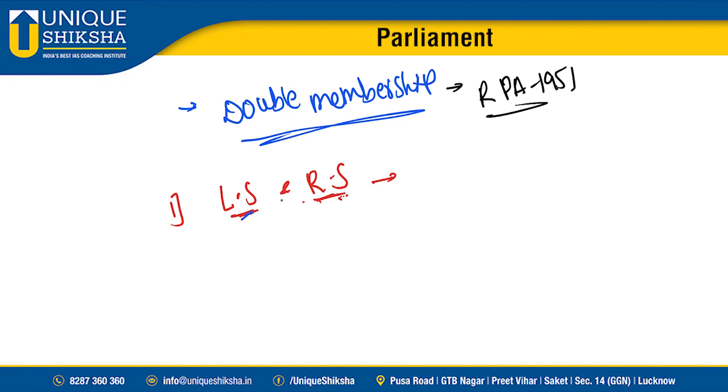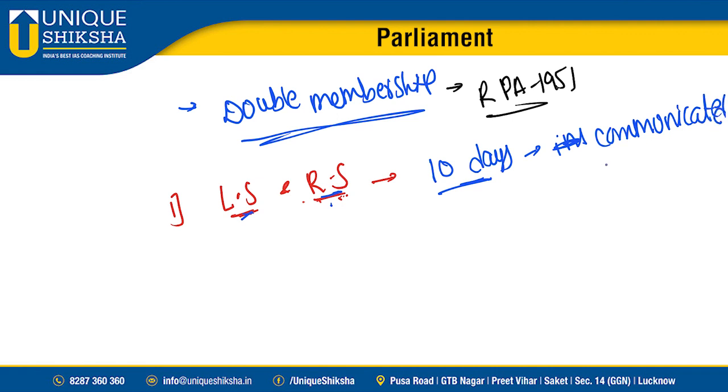You should intimate to the presiding officer within 10 days to which house you will belong. If you haven't communicated, if you haven't conveyed your decision within 10 days, your seat in Rajya Sabha gets vacant.